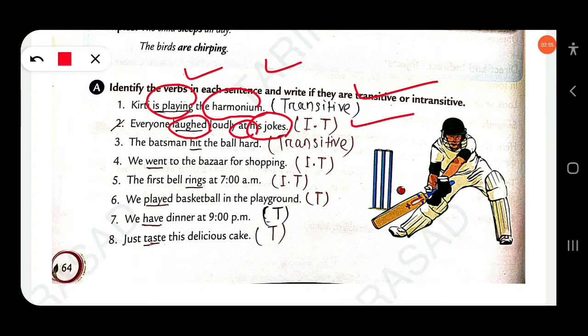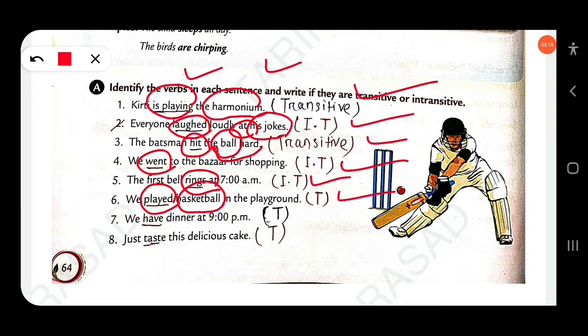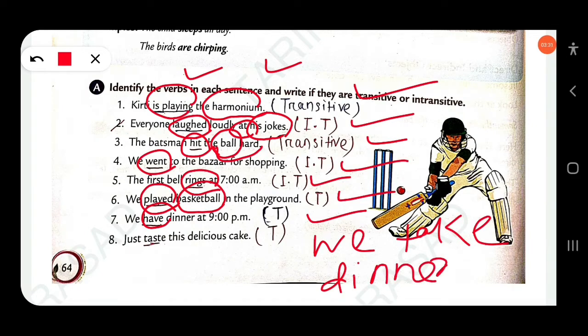The next is: the batsman hit the ball hard. Here hit is a transitive verb because there is an object, ball. Next, we went to the bazaar for shopping. Went is an intransitive verb. Next, the first bell rings at 7 a.m. Here rings is an intransitive verb. We played basketball. Played is a transitive verb because there is an object, basketball. We have dinner. Have is a transitive verb, because here have is used like take: we take dinner at 9.